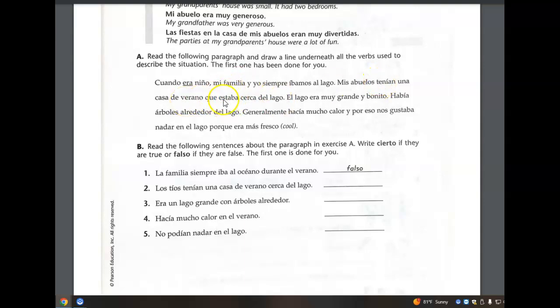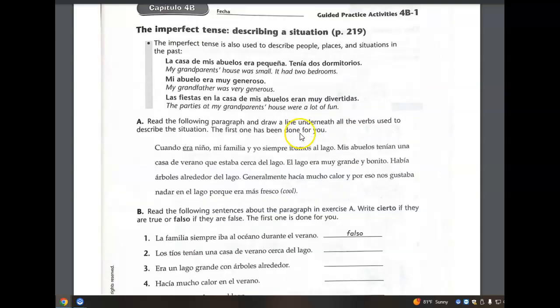Forgive me if I missed estaba. Should have included that. The lake was very large and pretty. Era, describing what something was like in the past. There were trees. Había árboles. Again, describing a place. Hacía mucho calor. There's a description of weather. Nonetheless, describing a place or situation. Nos gustaba nadar. We like to swim there. Describing people. Era más fresco. Describing the weather of the situation.